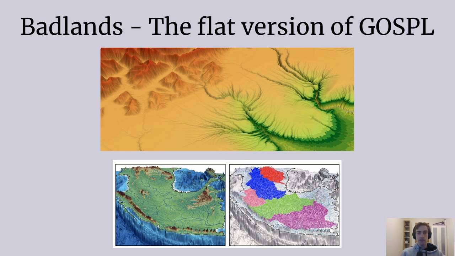But it operates on flat terrains rather than on round planets. If our training data was generated with Badlands instead, we could create training examples where all the examples have the same resolution, but representing different spatial distances. This would allow us to use the standard UNet model, but with differing spatial dimensions.